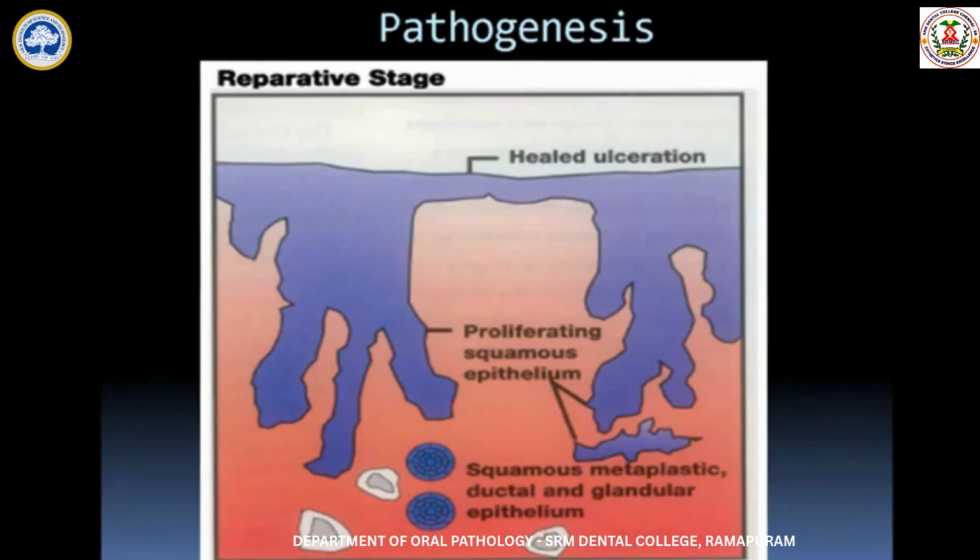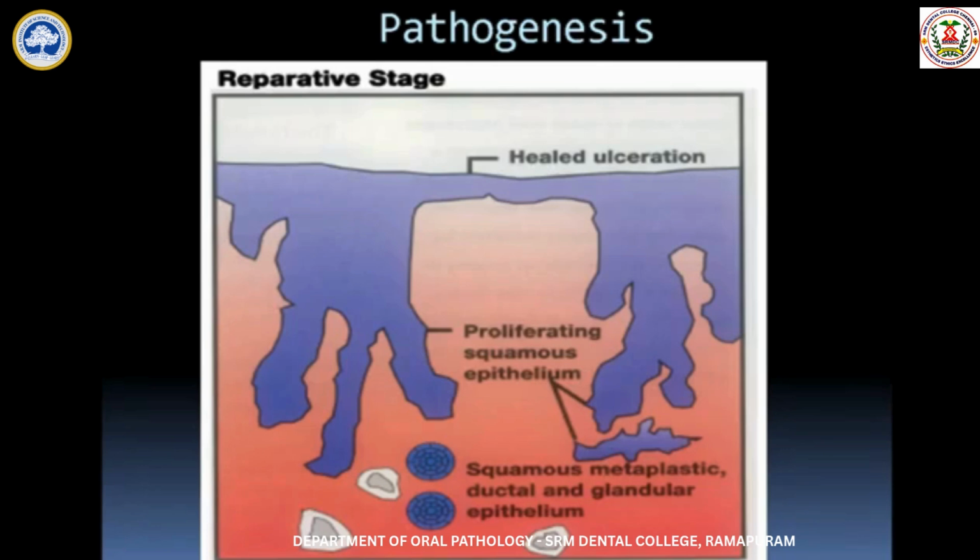So this will surround these squamous metaplastic ductal cells, and it will resemble an island. So this is what happens in your reparative stage. The overlying epithelium proliferates. Along with that, there is metaplasia of the ductal cells also.